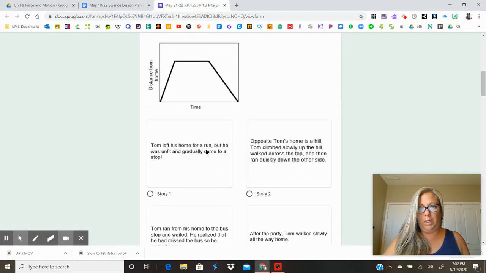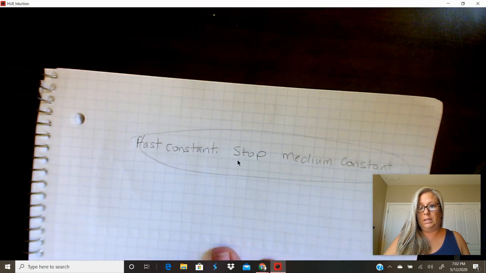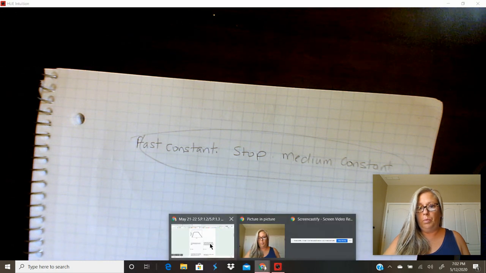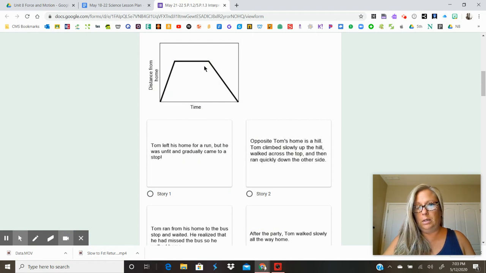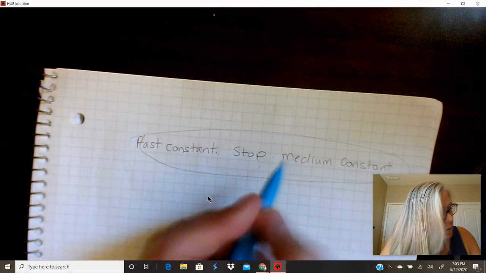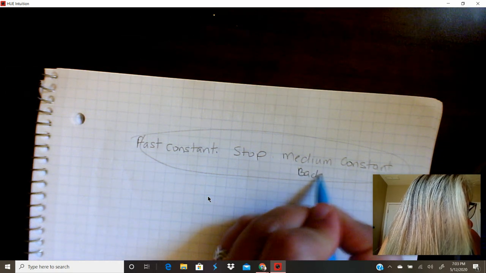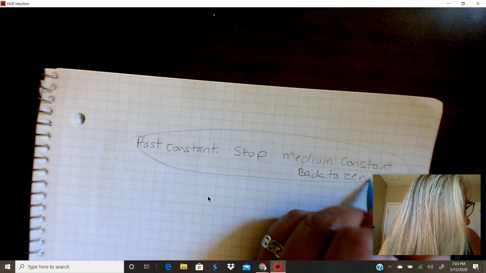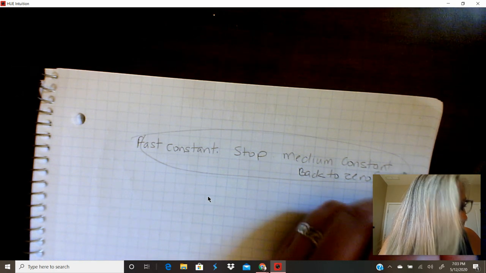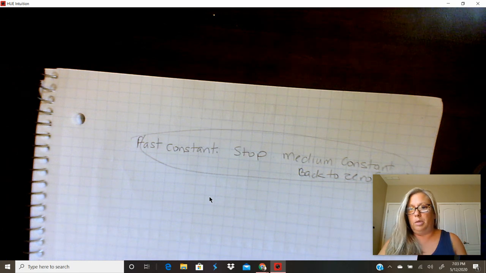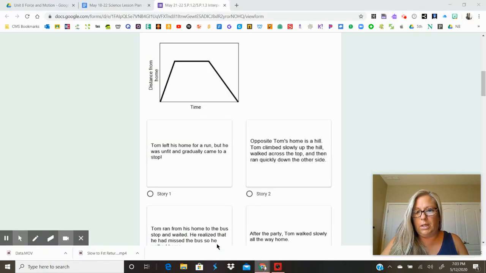Tom left his home for a run, but he was unfit and gradually came to a stop. Is that what we said? We said fast constant, stop, medium constant. Oh, wait a minute. One other thing I didn't think about was here. See right here, this medium constant, right? Is he continuing or did he turn back around and come back home? Yeah, I forgot to say that. Medium constant back to zero, or back home. Because the home number, I always think of zero, the zero distance, as home, returning back to your home time. So now I forgot to think about that.